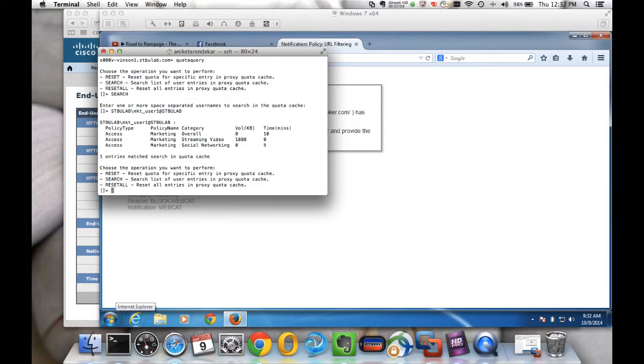As we can see, for this particular user, the WSA is tracking 3 different quotas: the overall web usage, the streaming video, and social networking. So as we can see, this person has used 5 minutes of social networking and roughly 2 MB worth of streaming video.